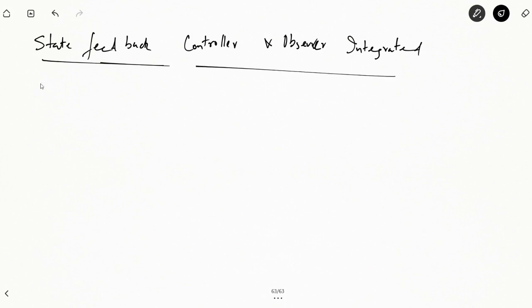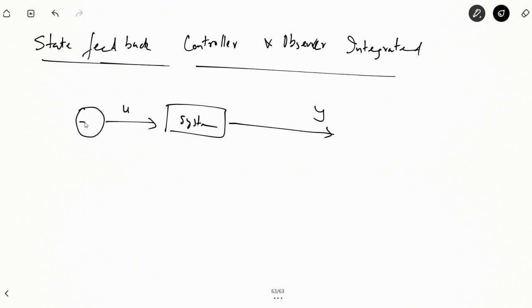Integrated model. So what we did was we had a system, a plant, which gave us the value of the output. In case of a controller, we designed a value K by feeding it the system states.